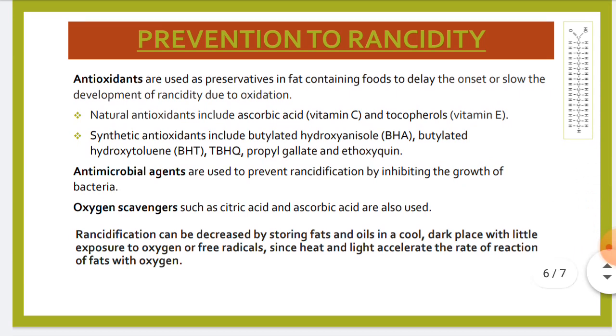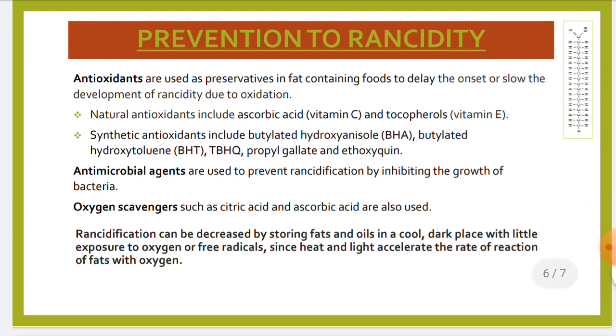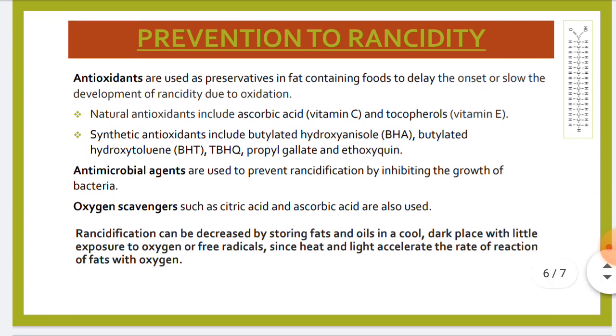Antioxidants may be of two types, natural antioxidants and synthetic antioxidants. The natural antioxidants include ascorbic acid, that is vitamin C, and tocopherols, that is vitamin E. The synthetic antioxidants include butylated hydroxyanisole, butylated hydroxytoluene, TBHQ, propyl gallate and ethoxyquin.